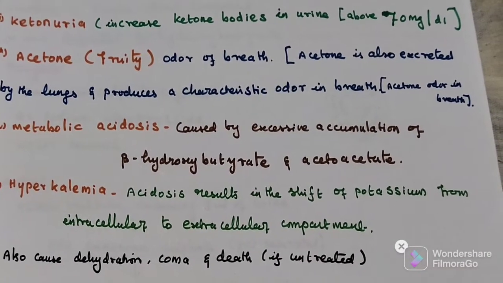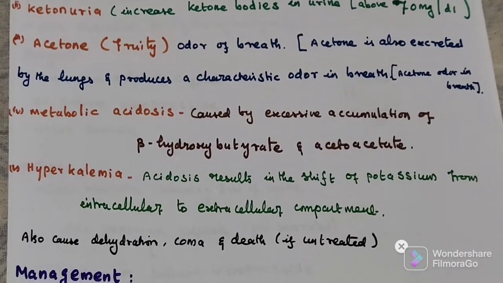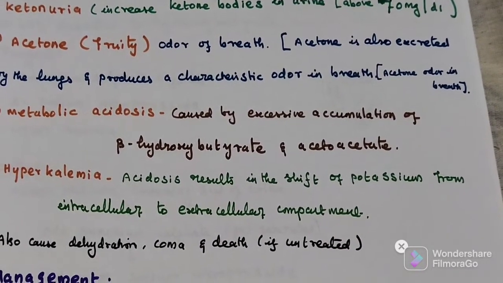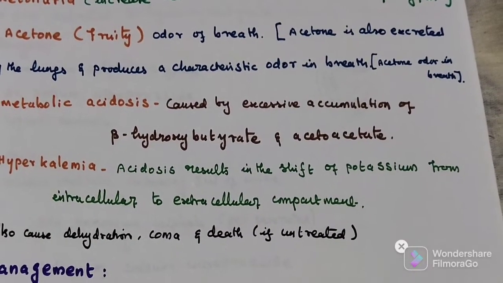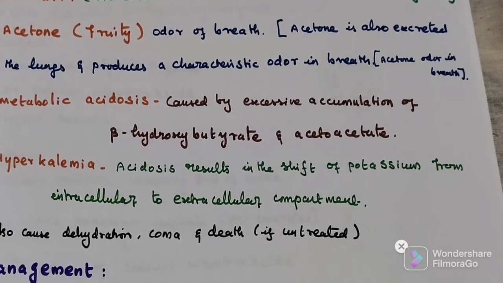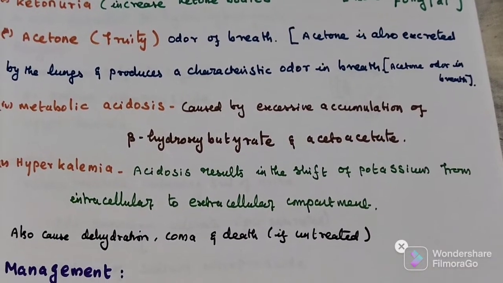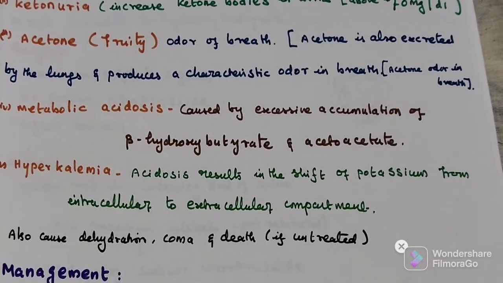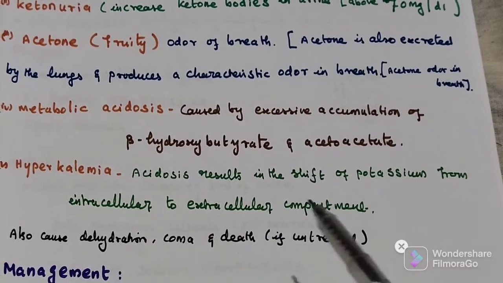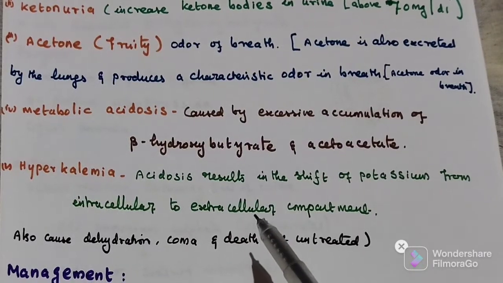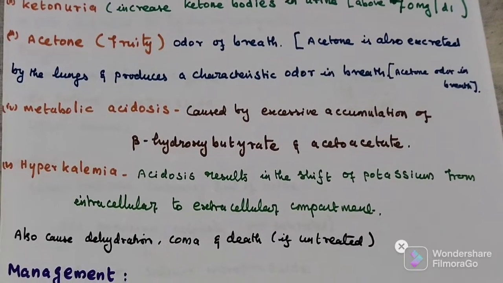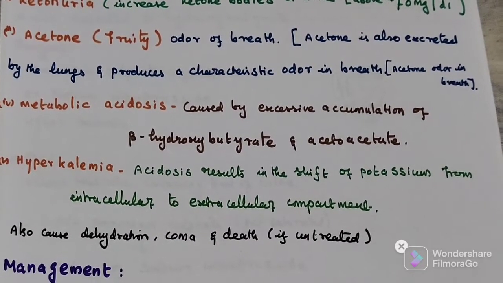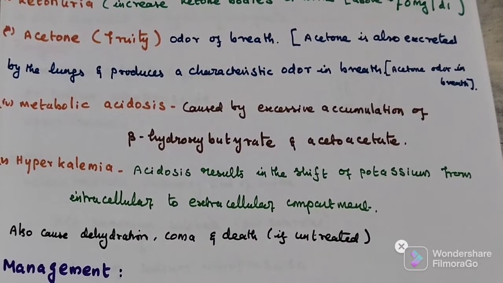Then excessive accumulation of beta hydroxybutyrate and acetoacetate causes metabolic acidosis, then hyperkalemia. Acidosis results in the shift of potassium from the intracellular to the extracellular compartment. It causes hyperkalemia. Then it also causes dehydration and coma. If not treated, it leads to death.